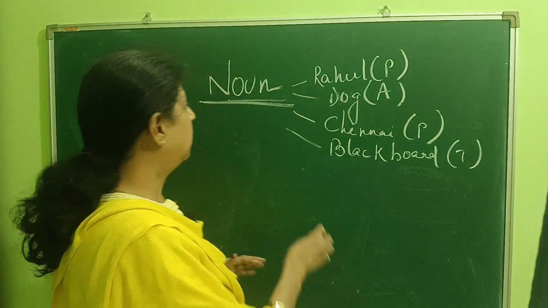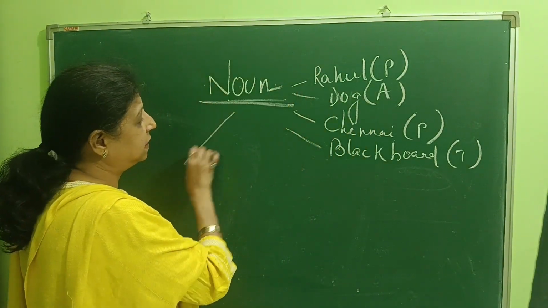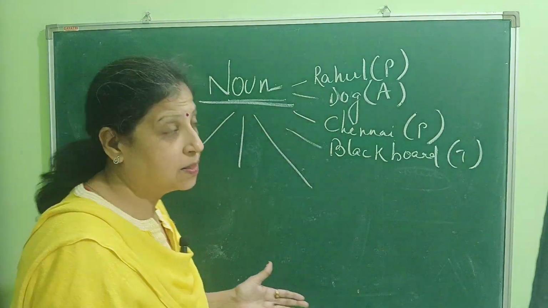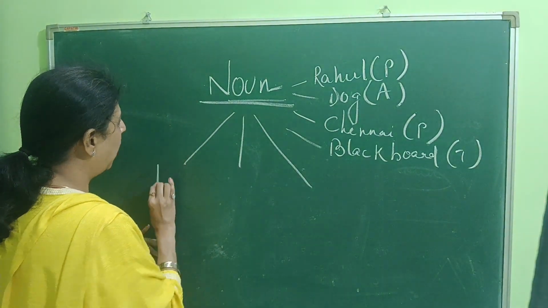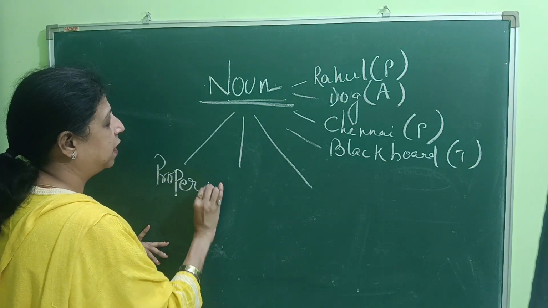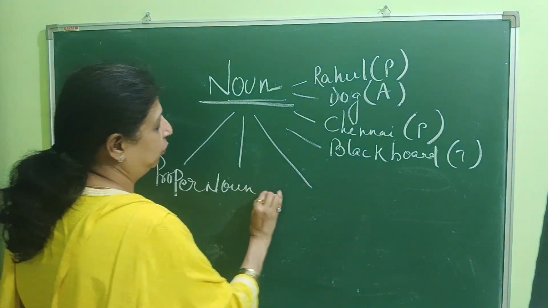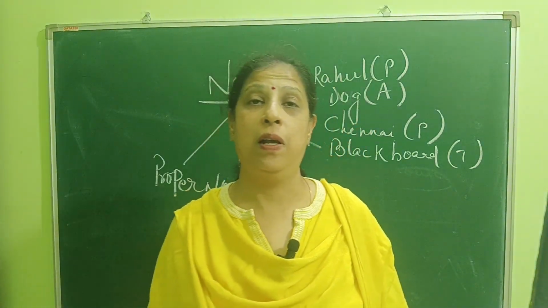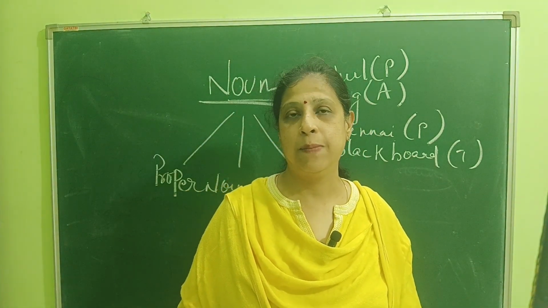Now, further, noun is classified into many parts. Number one, what I am going to do for you, is proper noun. What is a proper noun? First, let me tell you that.